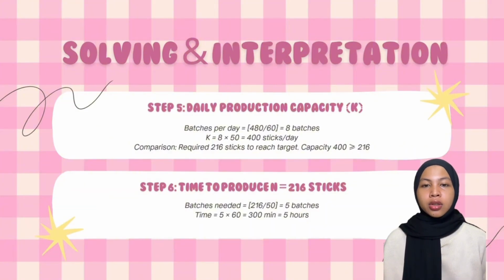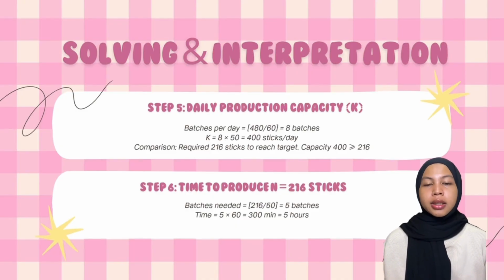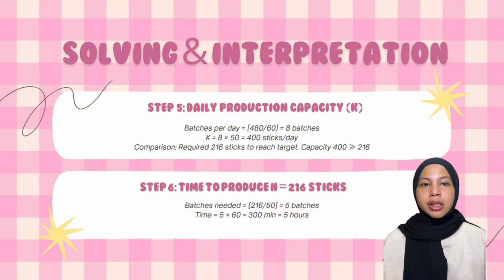And then we go to step 6, time to produce 216 sticks. The first point is batches needed, which equals 216 divided by 15, equals 15 batches rounded up to 15. The last point is time required, equals 15 multiplied by 16 minutes.